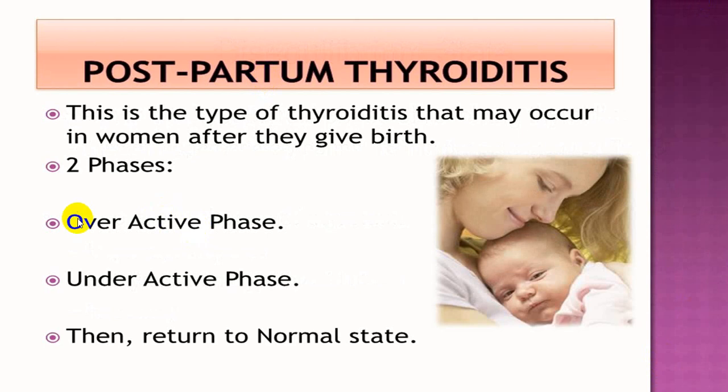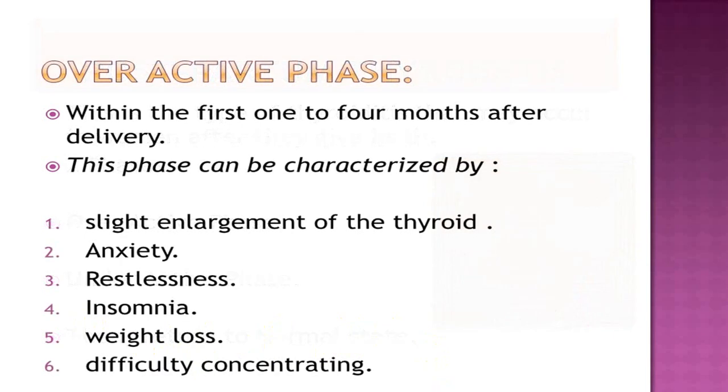In postpartum thyroiditis, you get two stages: overactive stage and underactive stage. During the overactive stage, there is an increased production of thyroid hormone. The person can have symptoms and signs of thyrotoxicosis or may be asymptomatic. In the underactive stage, by and large, it is a hypothyroid stage and may return to normal once a person recovers completely. Very occasionally, the person remains hypothyroid.